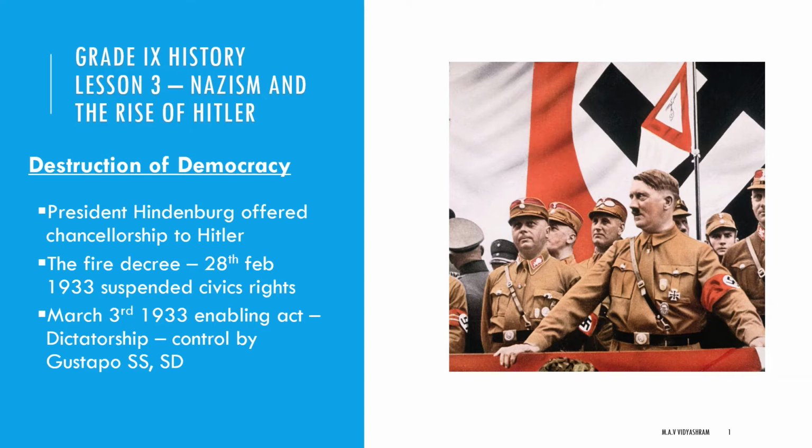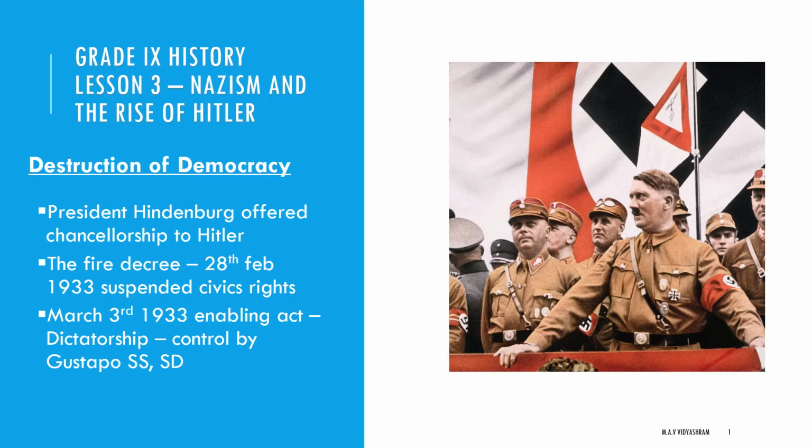So, already we know what democracy is. Here, destruction means, if there is no democracy, what will happen? The dictatorship, a one-man army, will start. So on 30th January 1933, President Hindenburg offered the chancellorship, the highest position in the cabinet of ministers, to Hitler. So it became a chance for Hitler to make his power very strong.